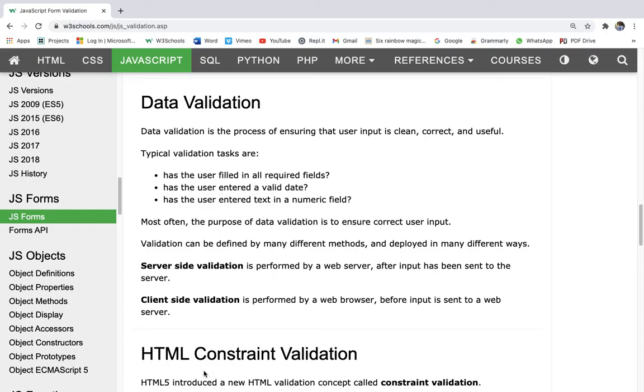Server-side validation is performed by a web server after input has been sent to the server. So after the input has been sent to the server, server-side validation starts. Client-side validation is performed by a web browser. A web browser does client-side validation before input is sent to the web server.